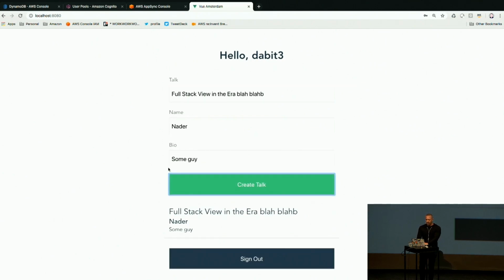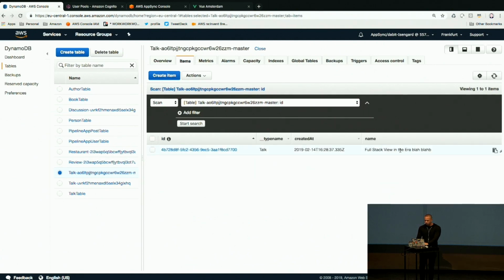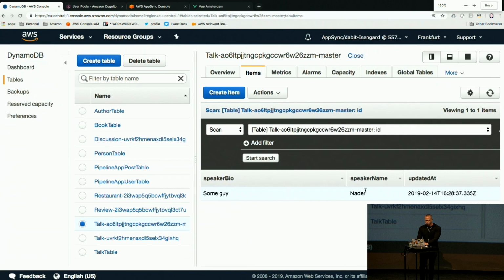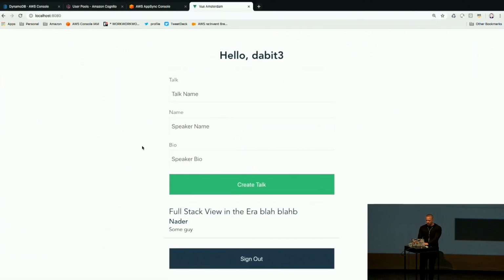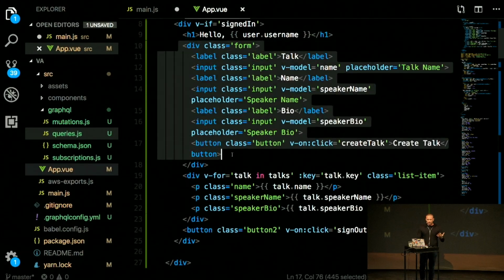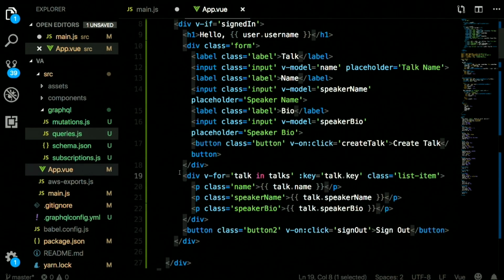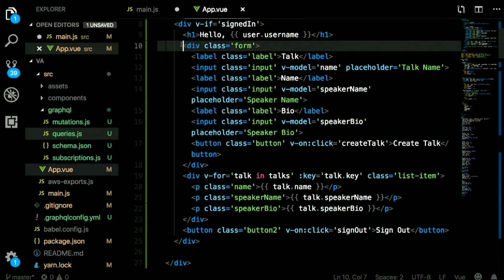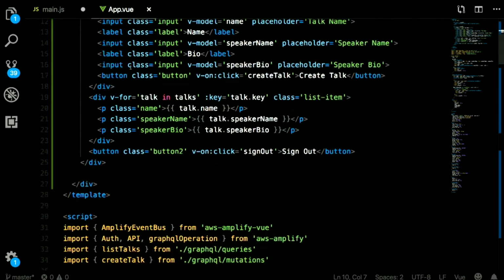If I go into my database, which I have open here, we'll see that this data is indeed in our database. And if I refresh, we're fetching the data and showing it in our app. So let's look at the code that made that happen. For one, we have a really basic form, and we have a for loop going over the items in a talks array. We're not going to worry about the UI too much because this is really just basic Vue stuff that you're probably already used to. But what we will look at is how we interact with Amplify.